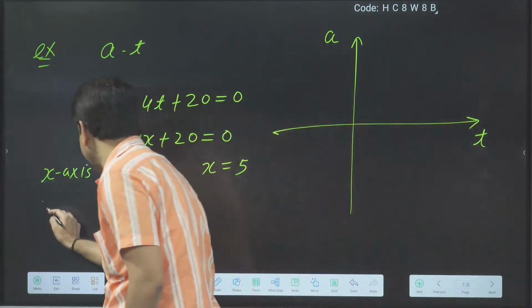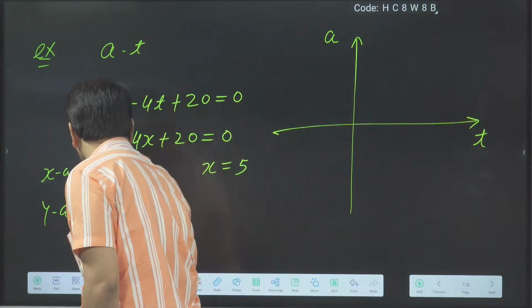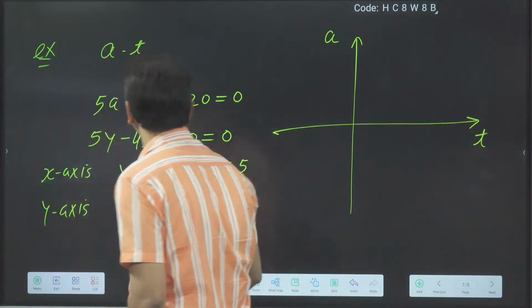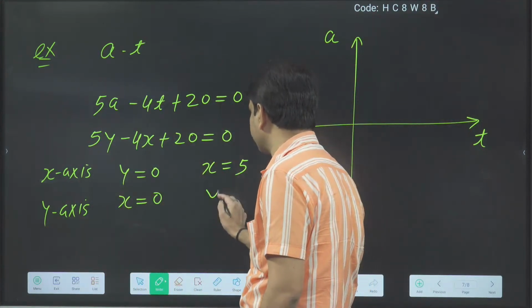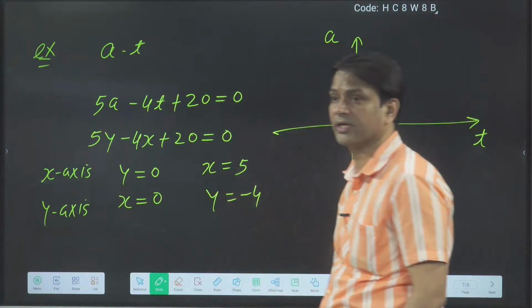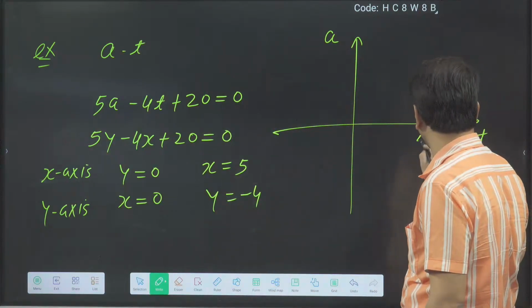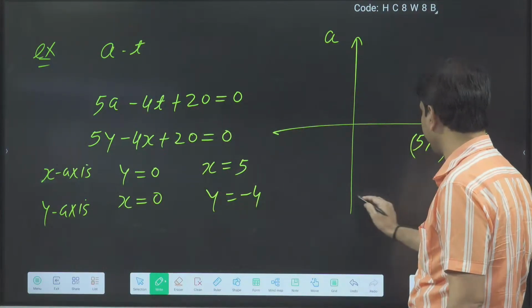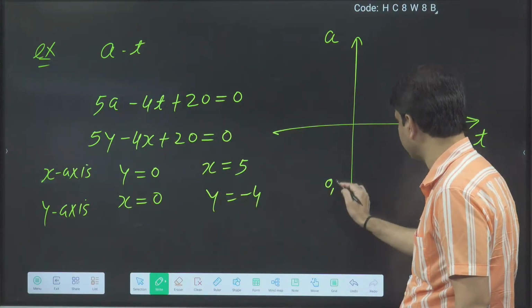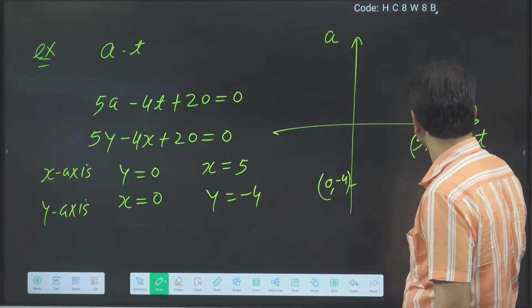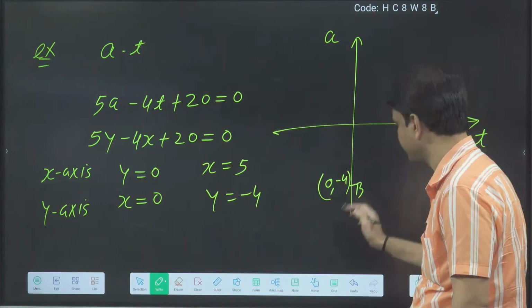Okay. Y-axis, what we can say? For the y-axis, we will put x is equal to 0. Then you got y is equal to minus 4. Okay. Yes, somebody is getting it also. So the point on the x-axis I got 5 comma 0 and on the y-axis I got 0 comma minus 4. These 2 points, now we have to make the line.